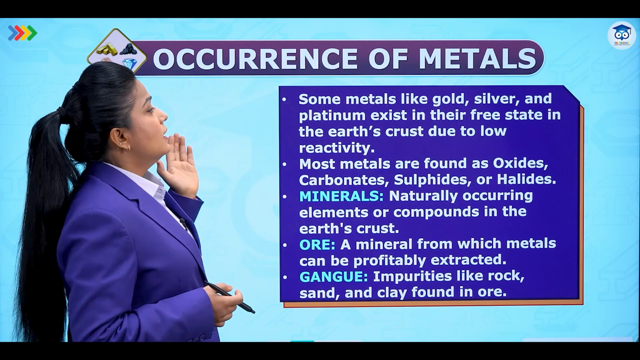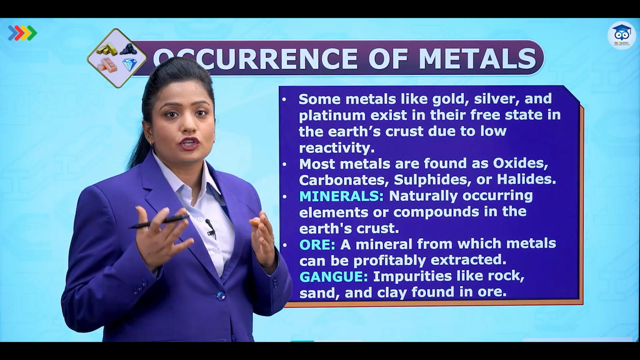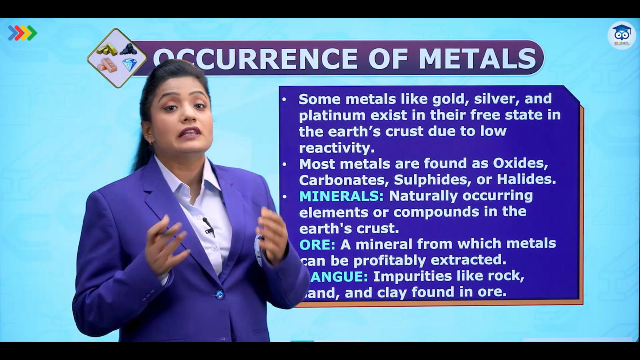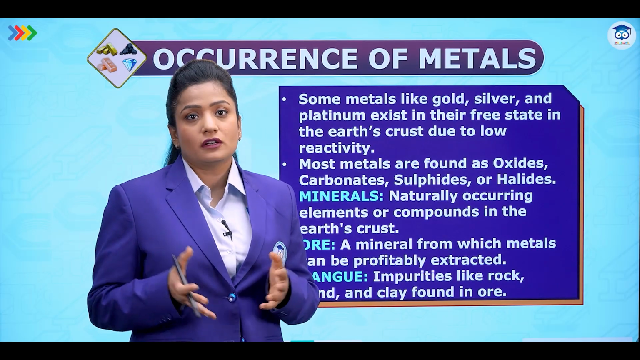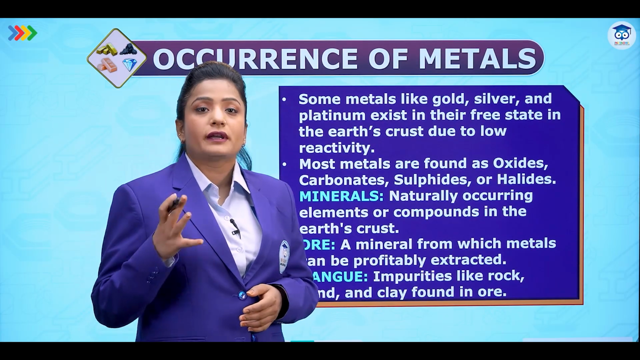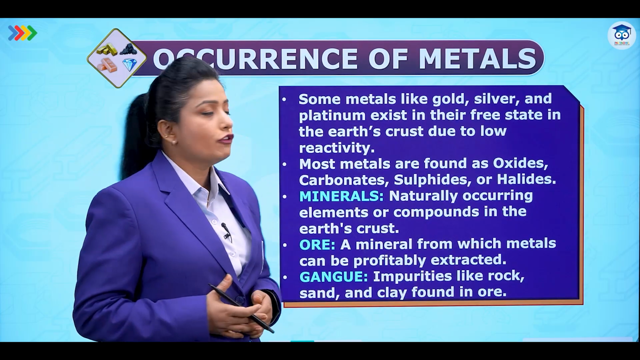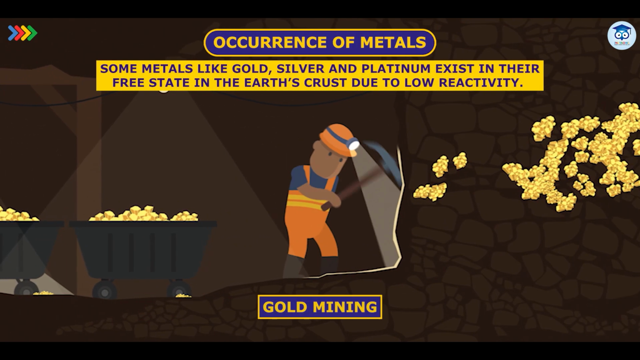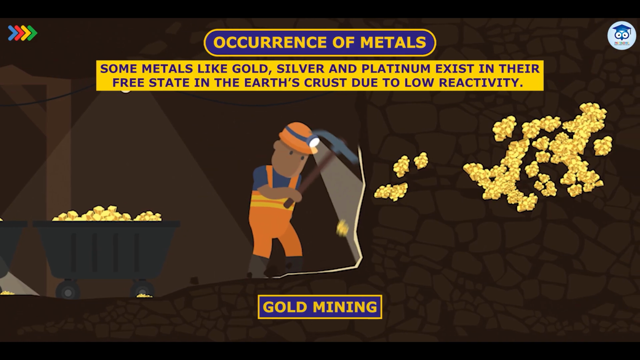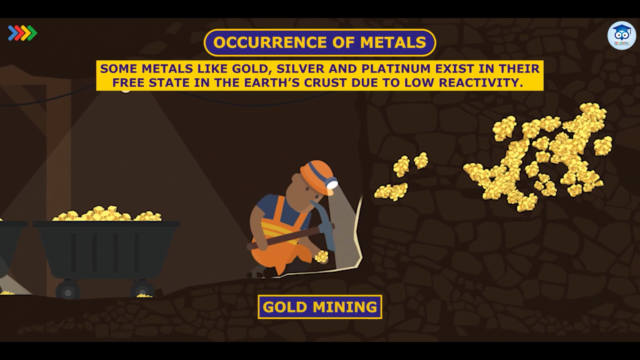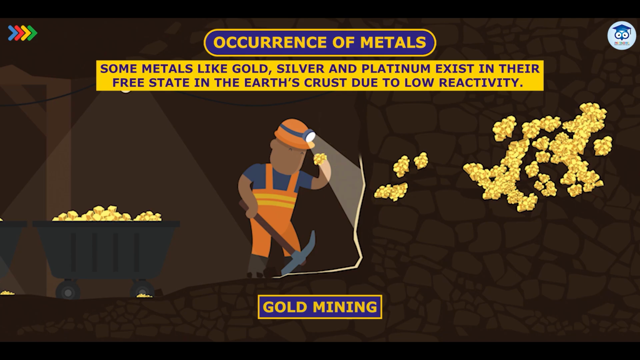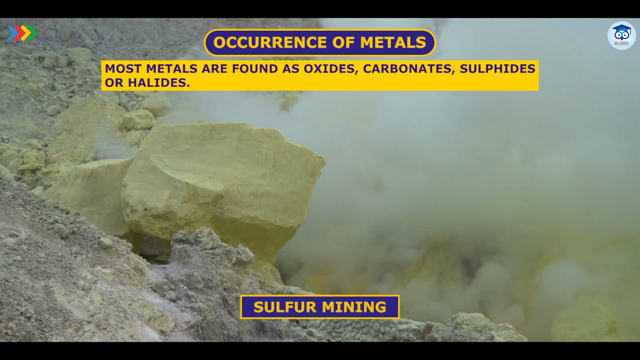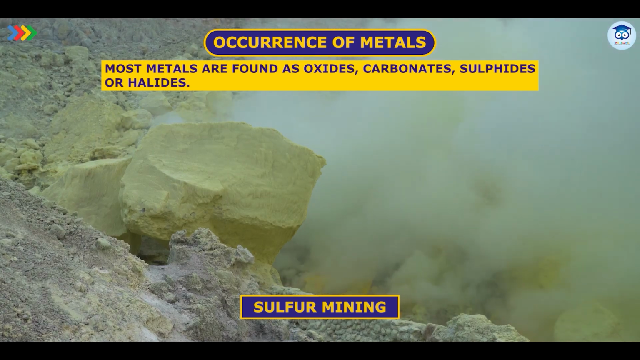Now let's move to the next important topic of the chapter, that is occurrence of metals, which will lead us to the important topic, metallurgy, how to obtain metals from their native form. So some metals like gold, silver and platinum exist in their free states in the Earth's crust due to low reactivity. Most metals are found as oxides, carbonates, sulfides or halides.